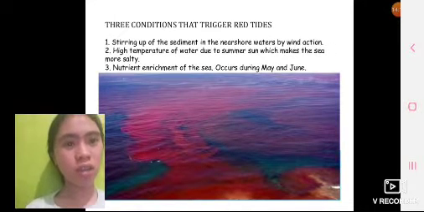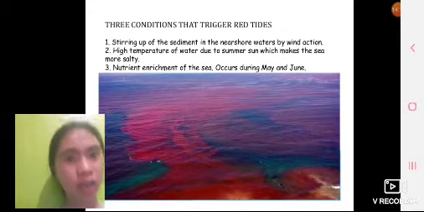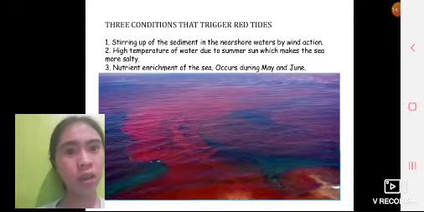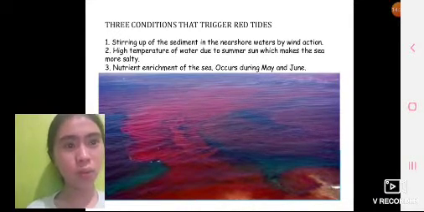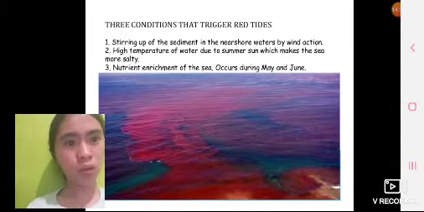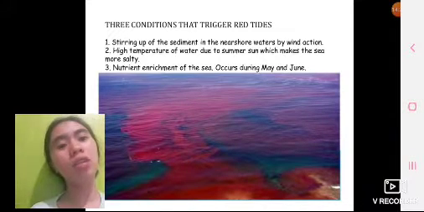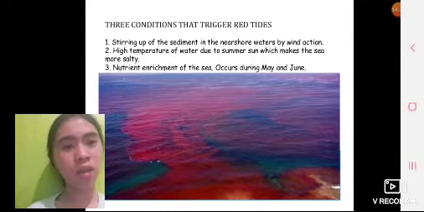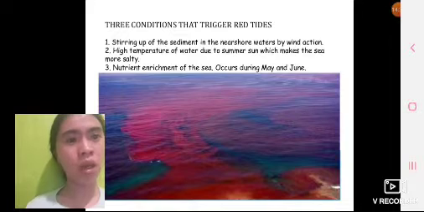Three conditions trigger red tide. First, stirring up of the sediments in the nearshore waters by wind action. Second, the high temperature of water due to the summer sun, which makes the sea more salty. Third, nutrient enrichment of the sea, which occurs during May and June.